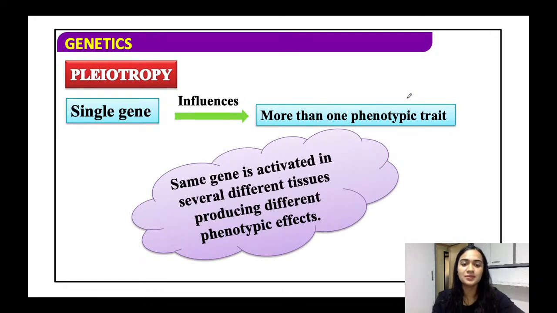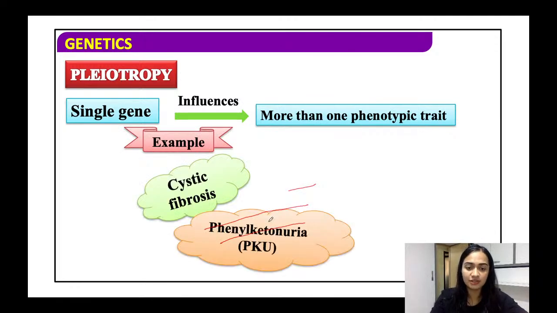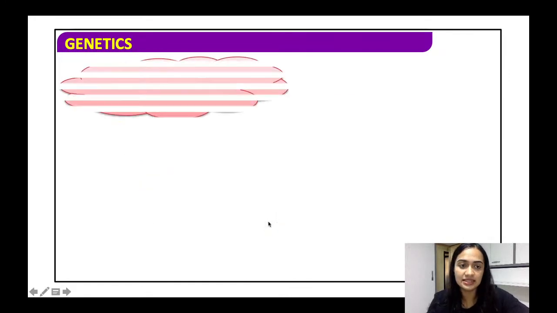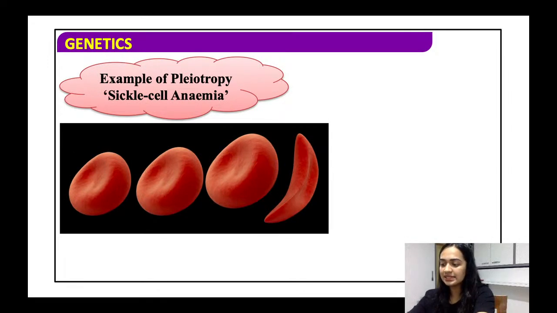ऑलराइट, वो जीन अपने आप को इतने वेज में एक्सप्रेस कर सकता है। So the same gene is activated in several different tissues producing different phenotypic effects. ठीक है? So the examples are cystic fibrosis, phenylketonuria, and sickle cell disease or the sickle cell anemia. All right. The first example is sickle cell anemia. All right. Please let me know if there are any doubts.